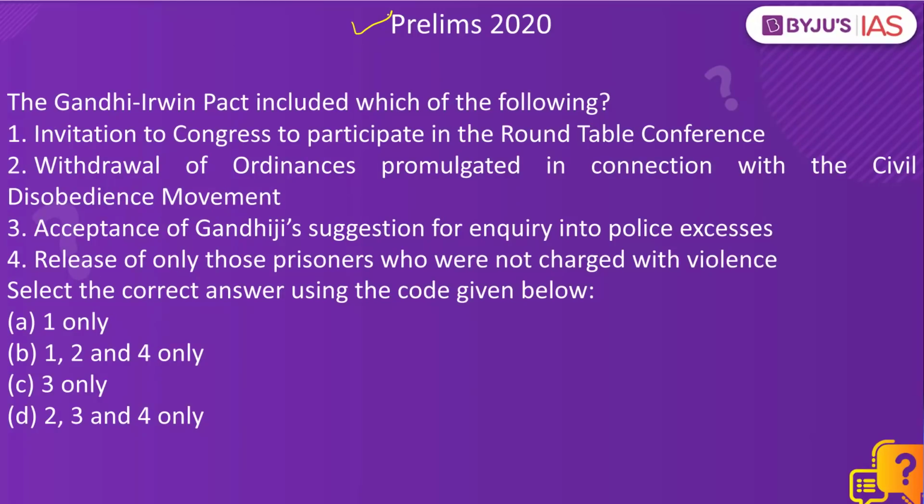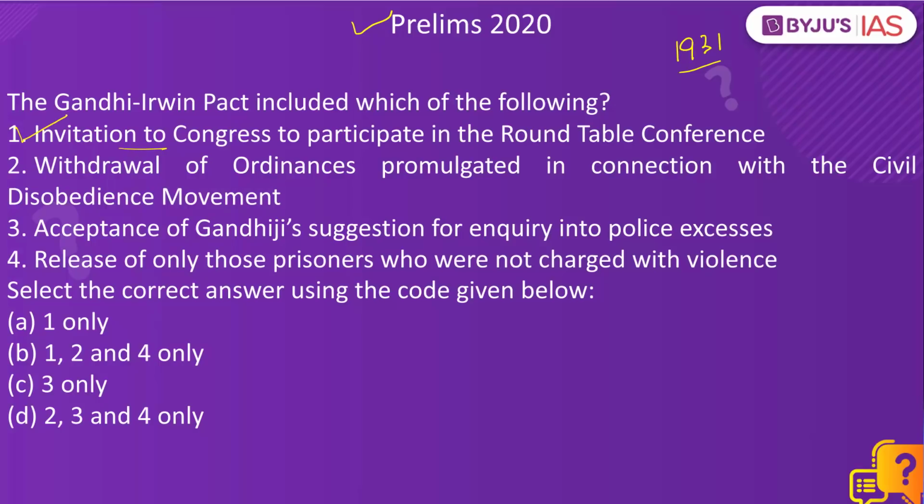Gandhi-Irwin Pact included which of the following? This was a pact between the Mahatma and Lord Irwin. The year was 1931, just before the second round table conference. This pact included an invitation to Congress to participate in the Round Table Conference.